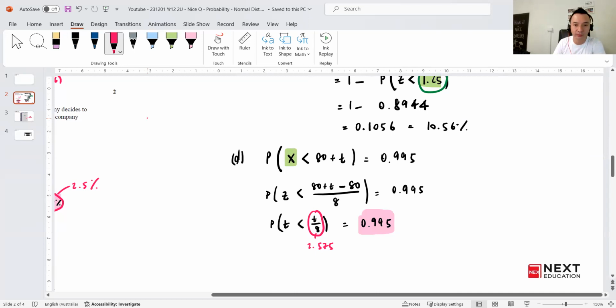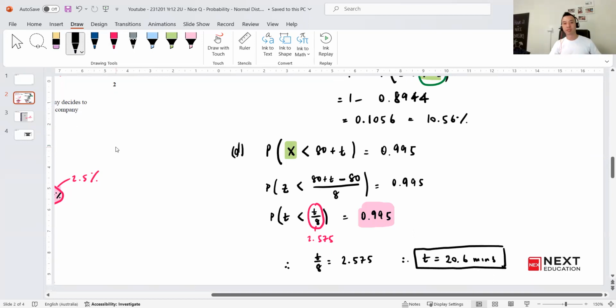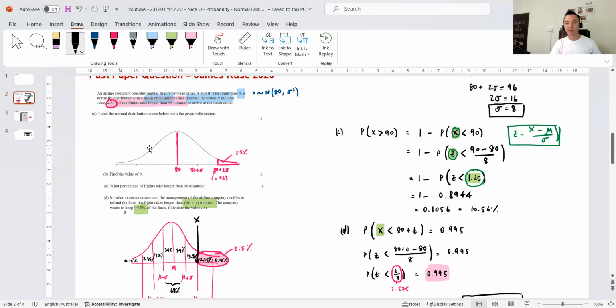So therefore, T on 8 equals 2.575. Therefore, times 8 up, you get 20.6 minutes. That's all they want. Times it up, 20.6.